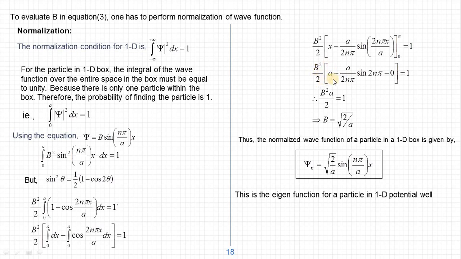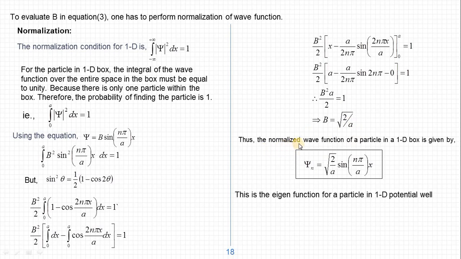So b square by 2 into a equal to 1. From this, by cross multiplication, we get b as root of 2 by a. Now we have got the value of the unknown constant b as root of 2 by a. Here a is the width of the potential well, which is known.